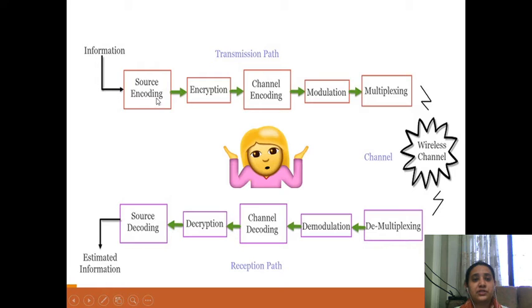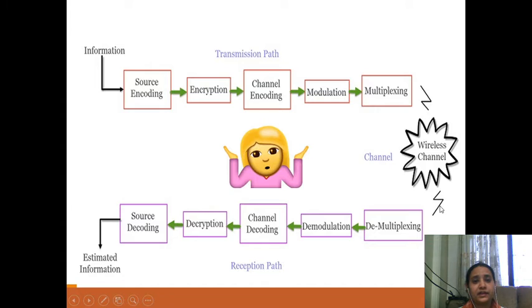That means the source encoder compresses this data so that it can be transmitted through the channel at a very good transmission rate. The source encoder applies compression techniques to remove the inherent redundancy in the information and maximize the transmission rate.